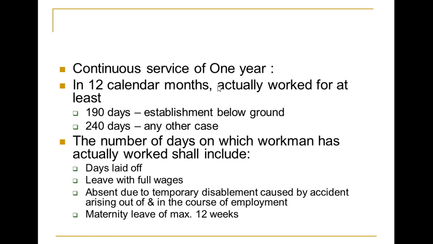That is, continuous service of 1 year, as I said. For example, in 12 calendar months, actually working at least 190 days, 240 days, and other cases. This 190 days is given because a few establishments may work on a seasonal basis. In that case, they will consider a continuous service of 1 year to be 190 days.